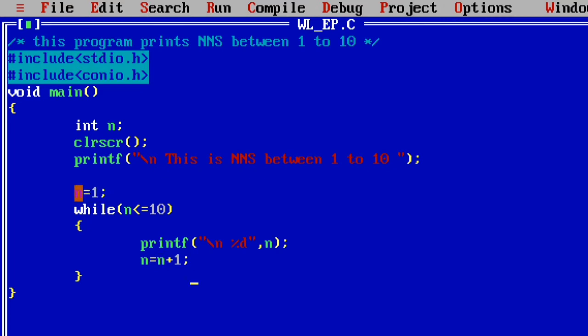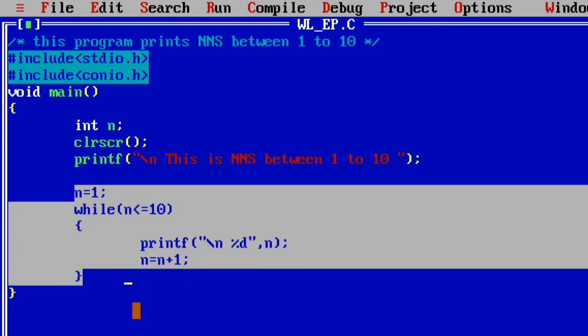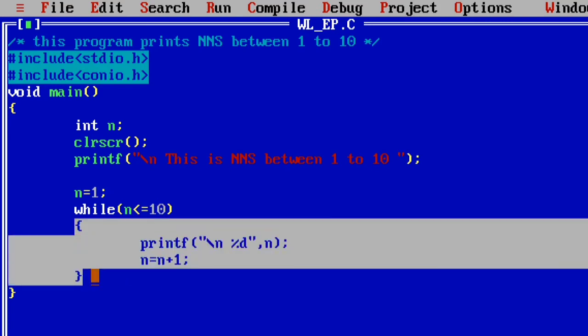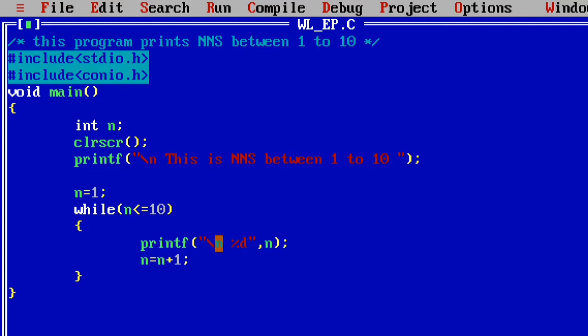Now, in iteration number 1, n value is 1. 1 is less than or equal to 10, the condition is true, so it will execute the while block. In the while block, printf with backslash n means new line, and percentage d comma n means the n value is printed on a new line on the output screen. Now n value is 1, so it will print 1.